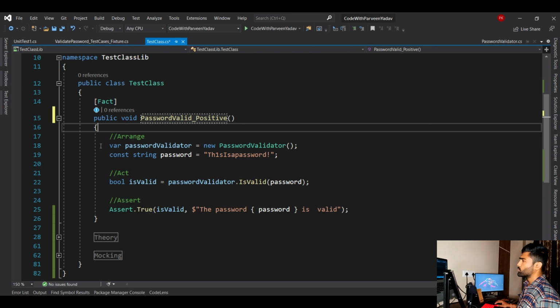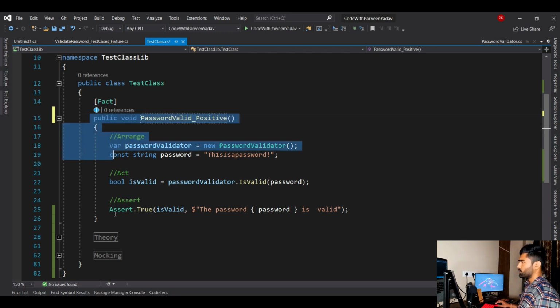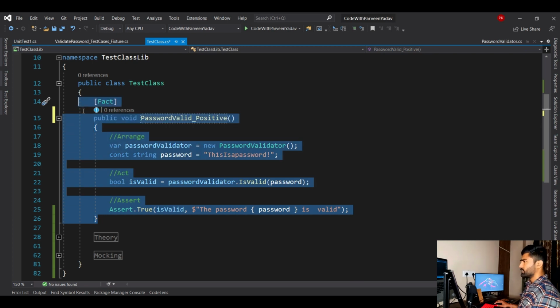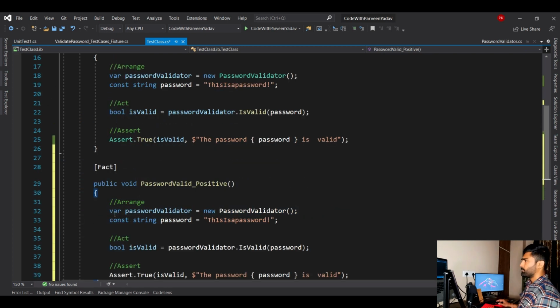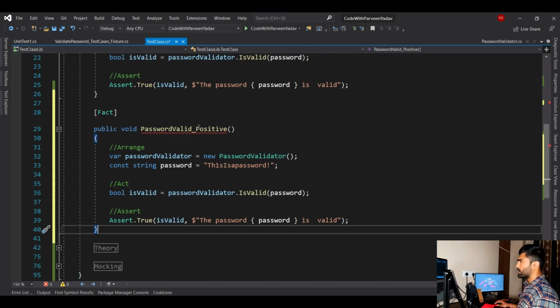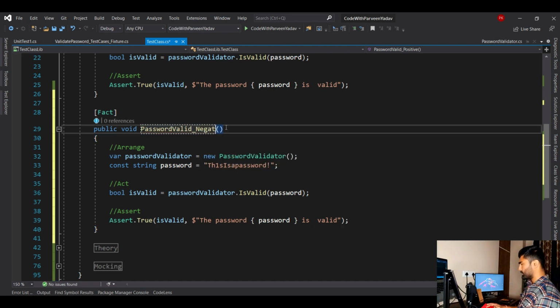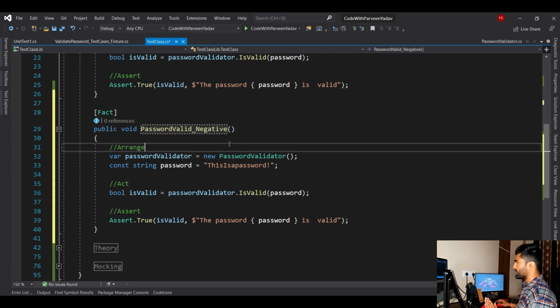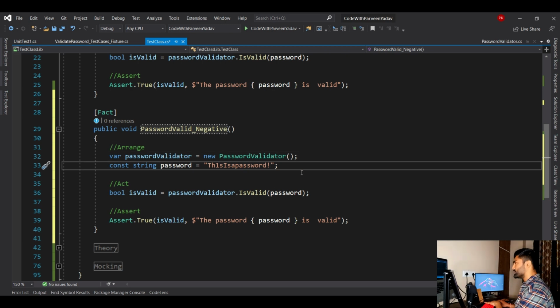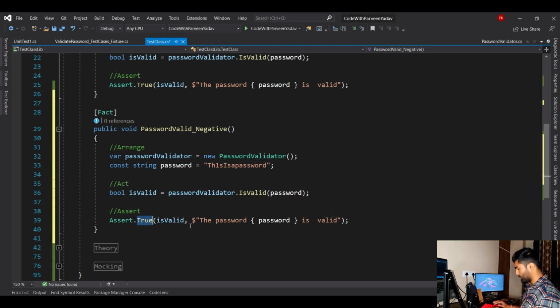Okay, now I wanted to write a negative test case also. Okay, let's do one thing. Let's copy this whole fact, copy it, paste it, right? And what I have to do, I have to say negative. Okay, come on, here you go. Okay, negative is fine here. Now here what I will do, I will try to break my application. So break the application by giving the input which is not accepted by that validator. Now here instead of true, what will I say?